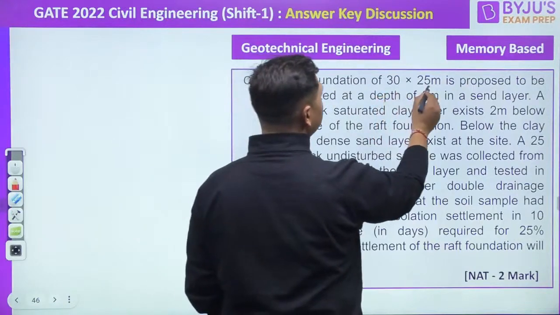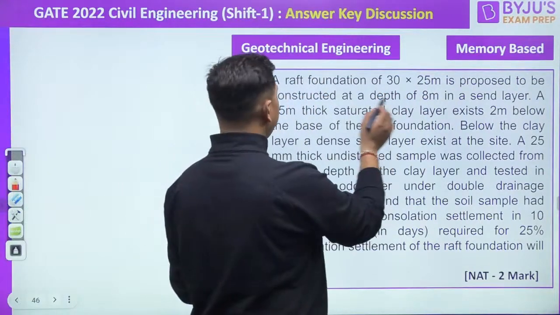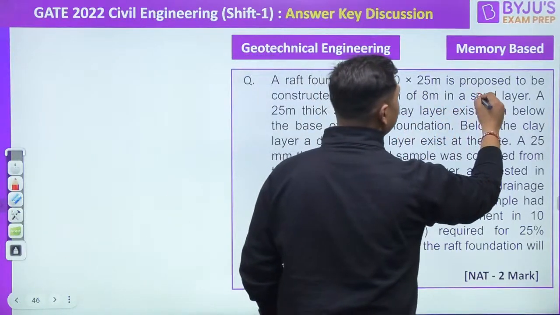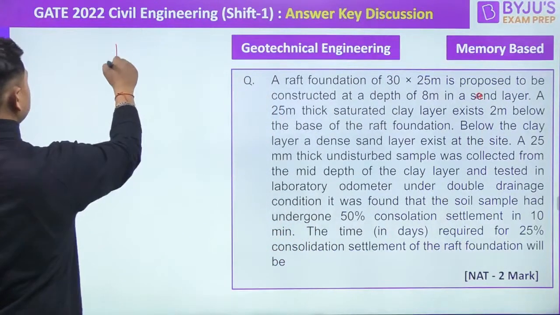A raft foundation of size 30 into 25 meter is proposed to be constructed at a depth of 8 meter in a sand layer, a 25 meter thick sand layer. Let us first of all draw the diagram side by side, right?